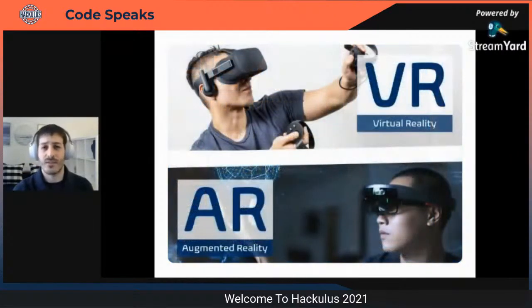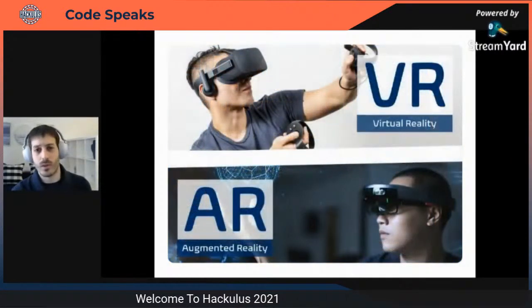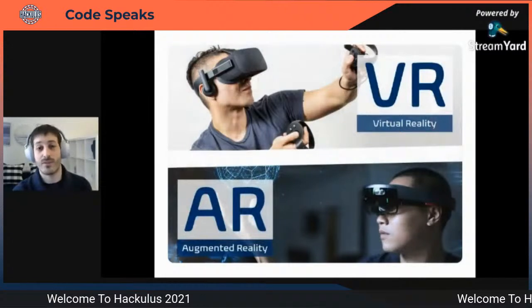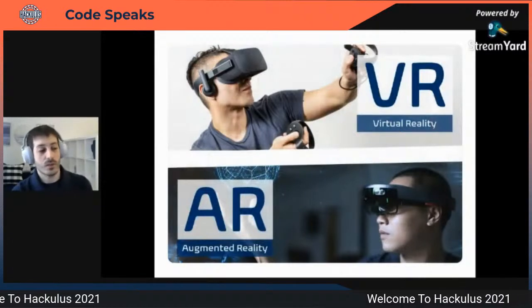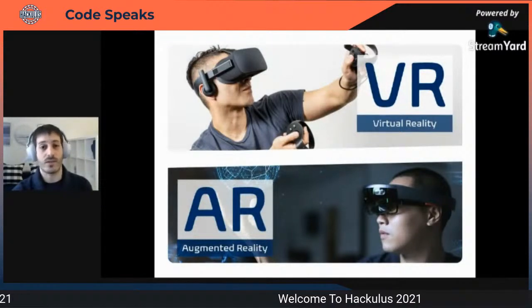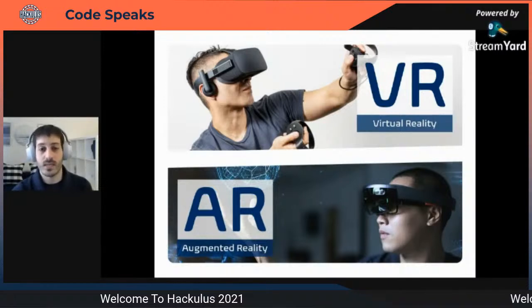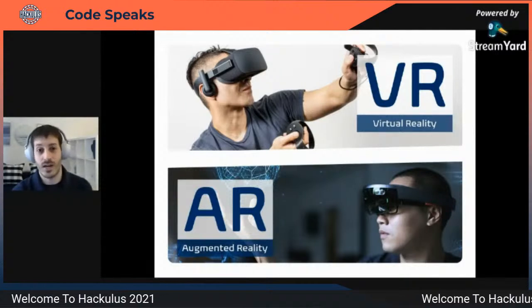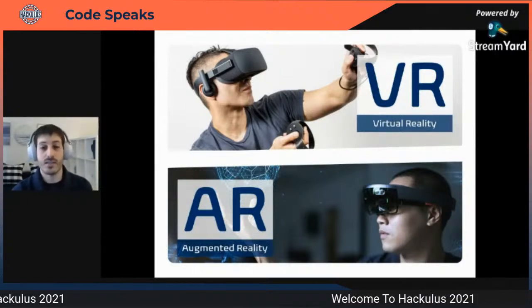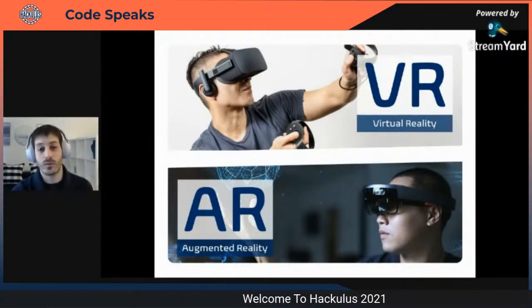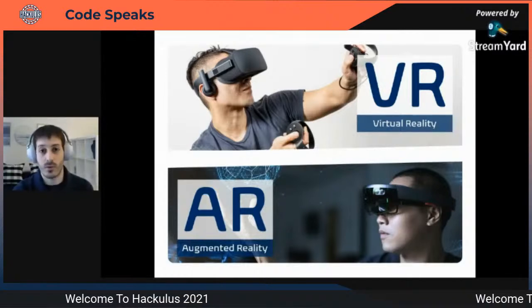Now, before we start, let's level set these terms a little bit. I'm going to use them a lot: augmented reality, virtual reality. So let's define them together to understand what they mean. Virtual reality, or VR, is when everything around you is digital. You're fully immersed in a 3D environment, and everything you see is a computer-generated image, or CGI, that is being projected into your eyes through some kind of headset that occludes what you're seeing. You're controlling the world through your hands or some kind of controller.